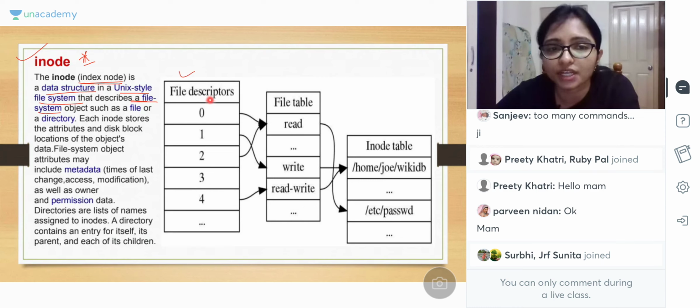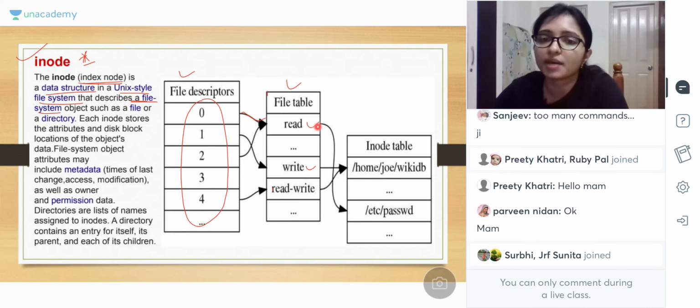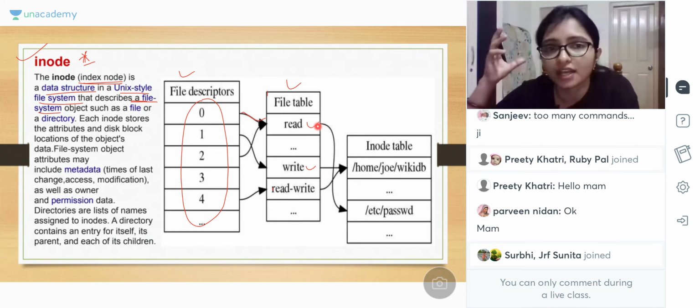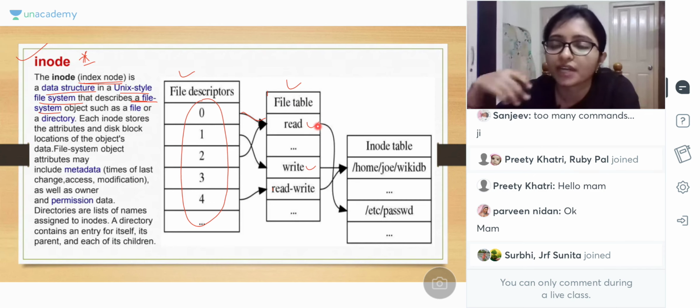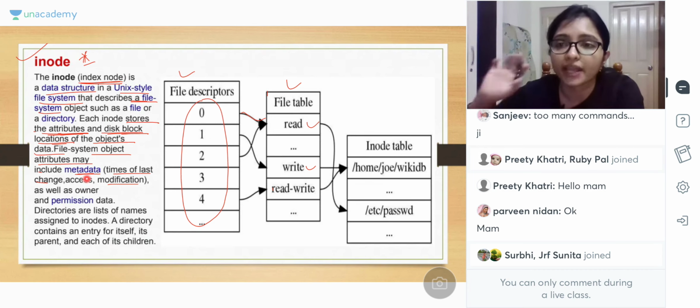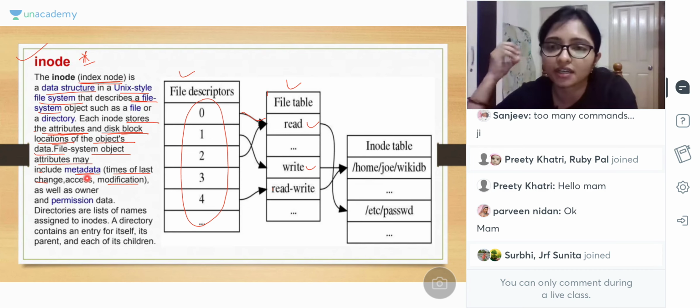See here, there is the file descriptor, and it is describing the file system. There are file table, read, write, which is the type, which is the mode, and where the file is stored. Everything will work like indexing. What we do in indexing, the same thing in the inode. Inode is the index node, and each inode stores the attributes and the disk block location of the object data. File system attributes may be metadata like time of access, change, modification. So all the related information according to your file is stored in the inode. It is the index. Just remember that.